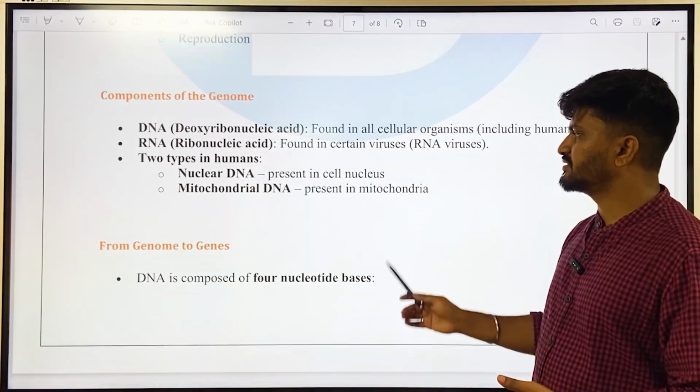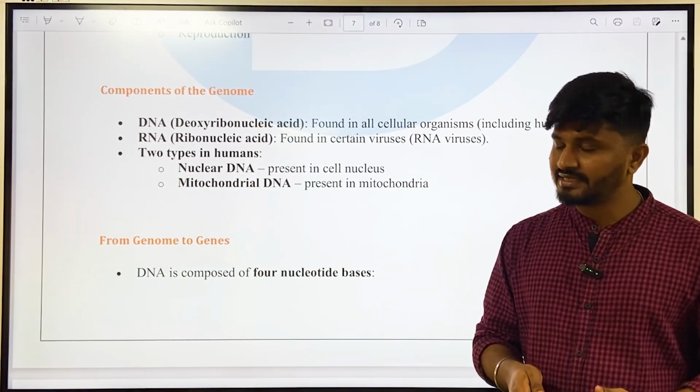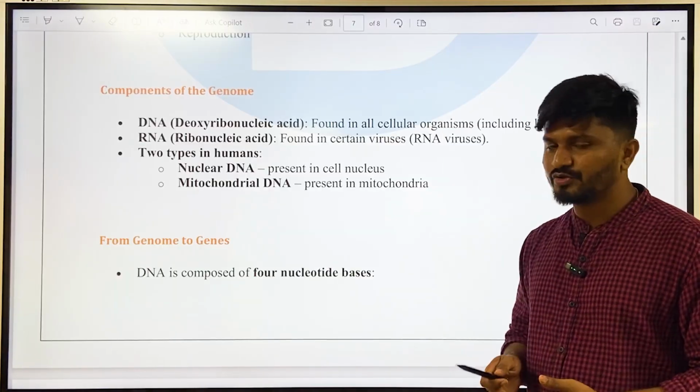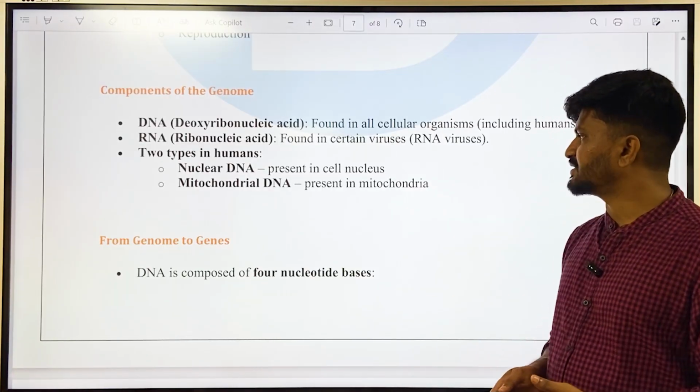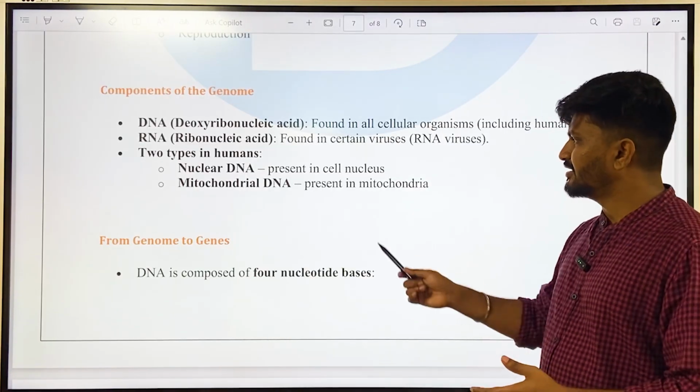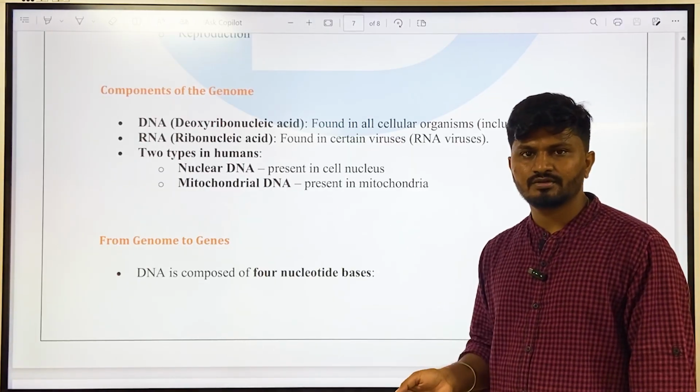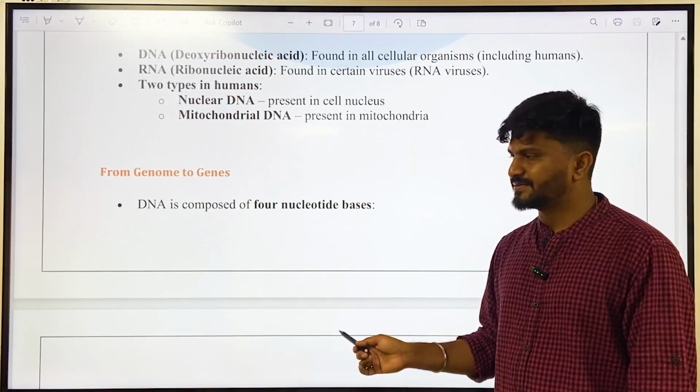And then there are two types in humans. One is nuclear DNA, another one is mitochondrial DNA. Nuclear DNA is present in the cell nucleus, whereas mitochondrial DNA is present in mitochondria. Another importance of mitochondrial DNA is that it is transferred only from the mother's side to the offspring.